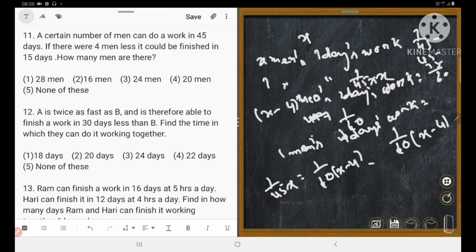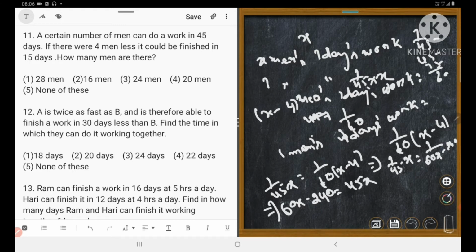Right? Implies that 1 upon 45x is equal to 1 upon 60x minus 240. Implies that 60x minus 240 is equal to 45x, cross multiplication.